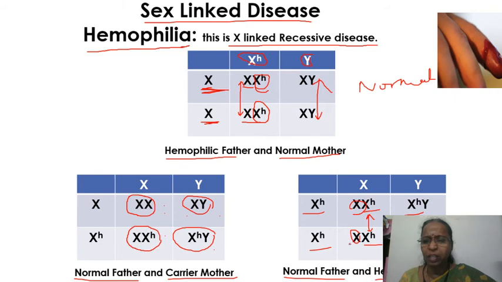So all sons are hemophilic, whereas all daughters are carriers. I hope you understood this. If you are very clear with this concept, you will be in a position to answer all the queries.